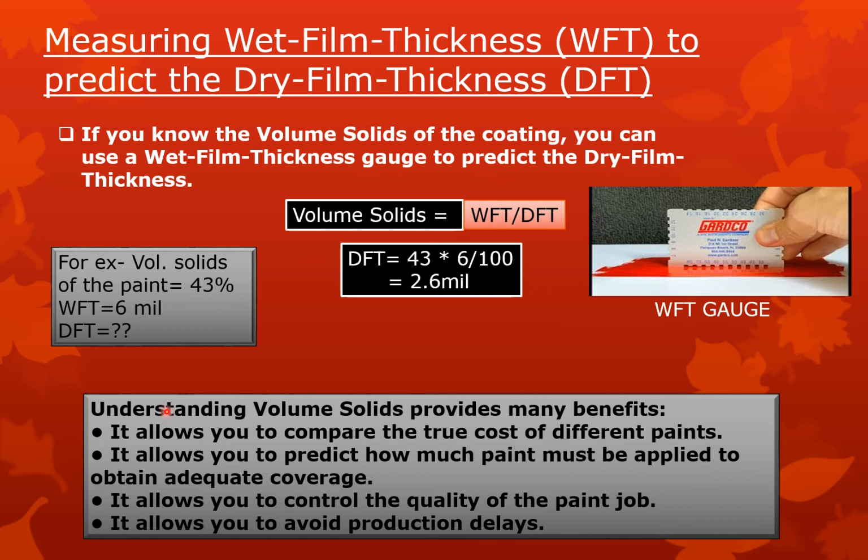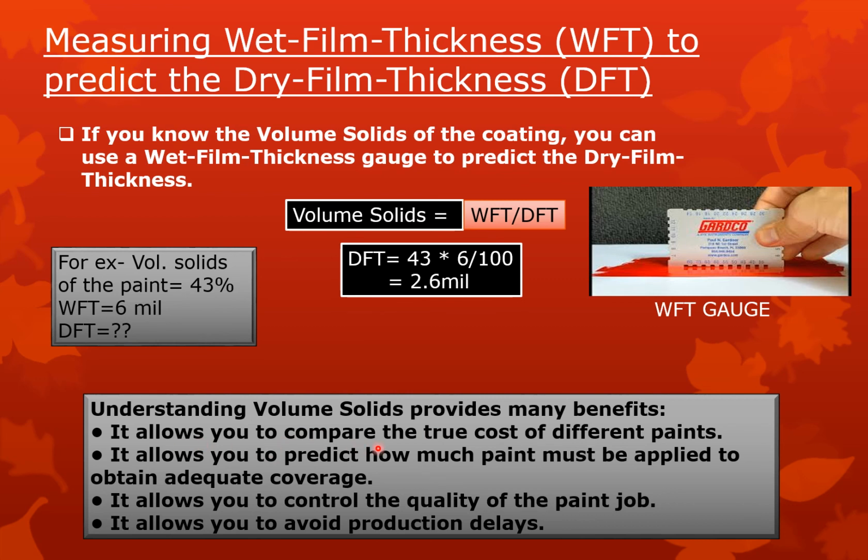Then why do we have to know about the volume solid? What's the role of the volume solid, and how many benefits does it provide to us? Actually, it allows you to compare the true cost of different paints. For example, if one paint has 43% solid and another has 20% solid, you can compare the properties of the paints. Paints having fewer solids will provide you fewer properties, and those having more solids will give you better properties compared to the lower solids.